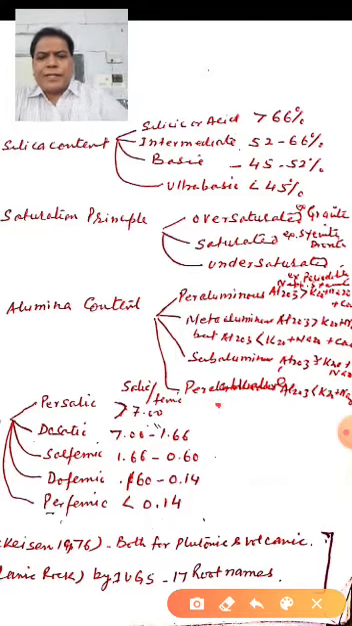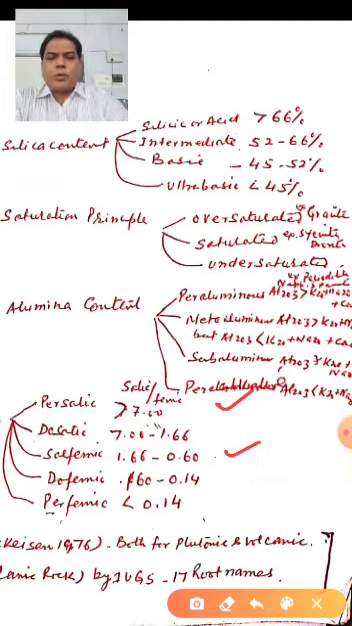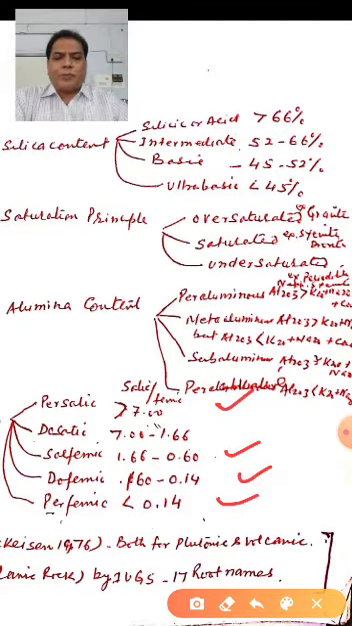Persalic, where the salic to femic ratio is more than 7. Dosalic, the ratio is from 7 to 1.66. Then salfemic, 1.66 to 0.60. Then dofemic, 0.60 to 0.14. And the last is perfemic, where the salic to femic ratio is less than 0.14. So this is the CIPW norm classification of igneous rocks. So this is overall the classification taking different parameters.